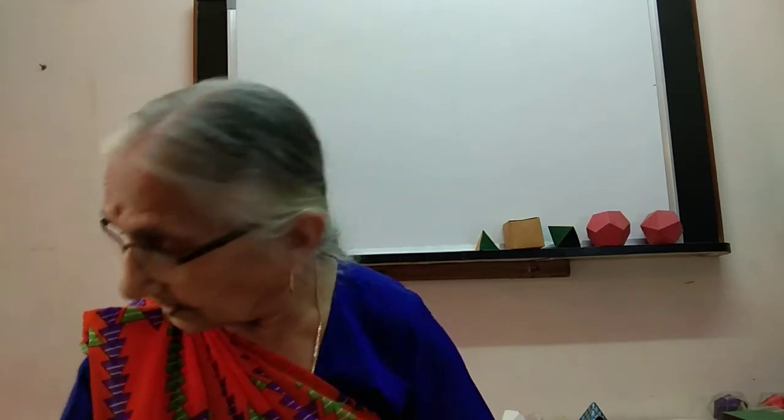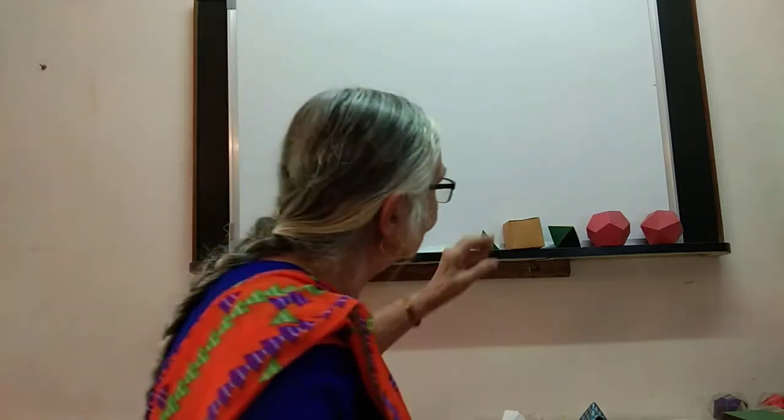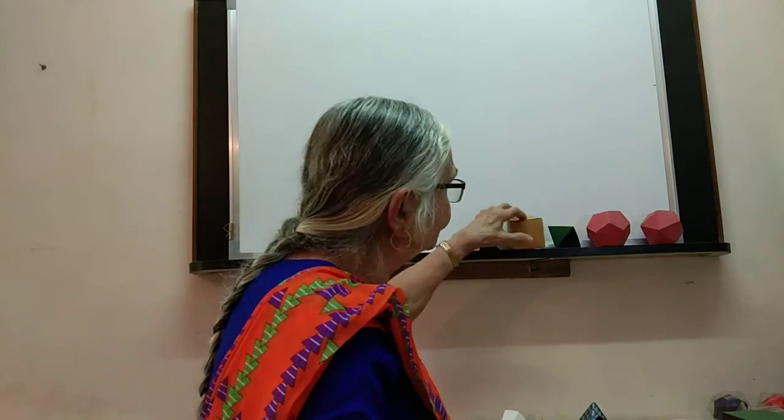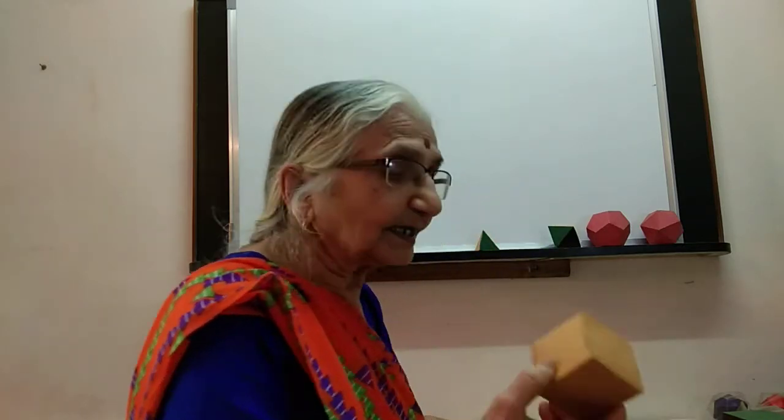Now for the regular polyhedron, we will try to see the beauties of this regular polyhedra. First we look at the external one, and then we'll go over to the intrinsic, which is more important. The external property is that if you take any regular polyhedron like this and compare it with this, you look at it from anywhere, it will look the same.